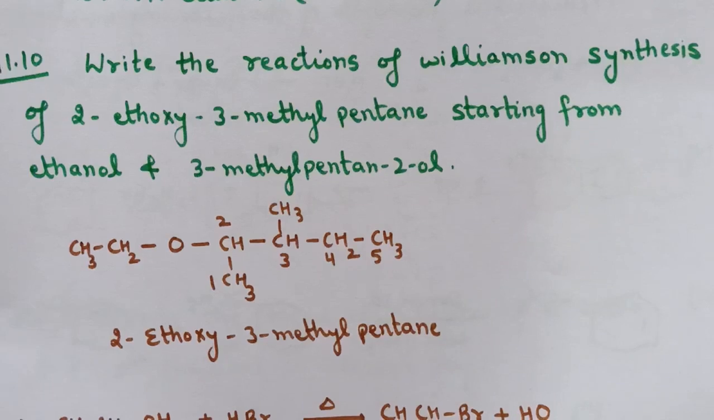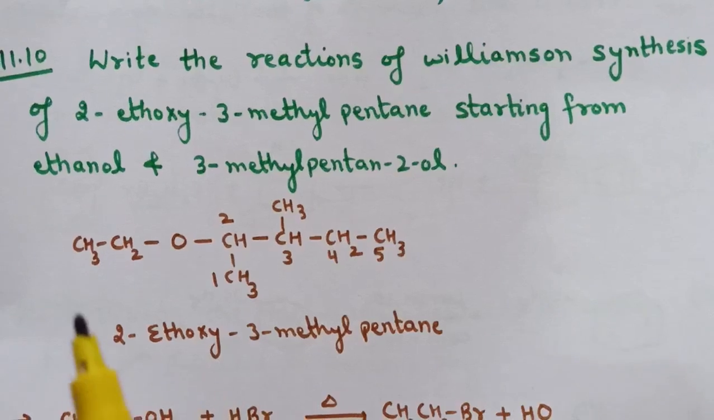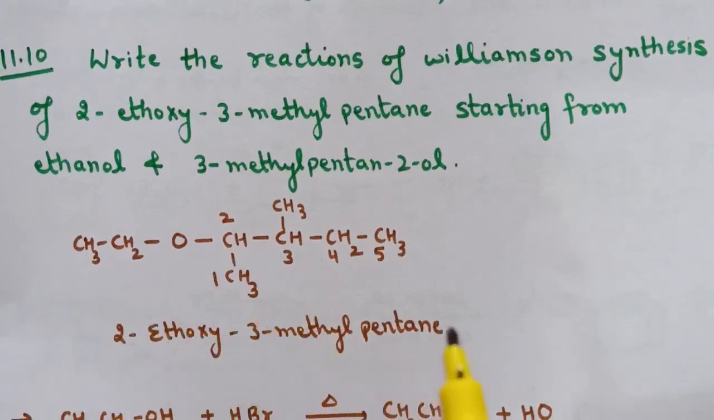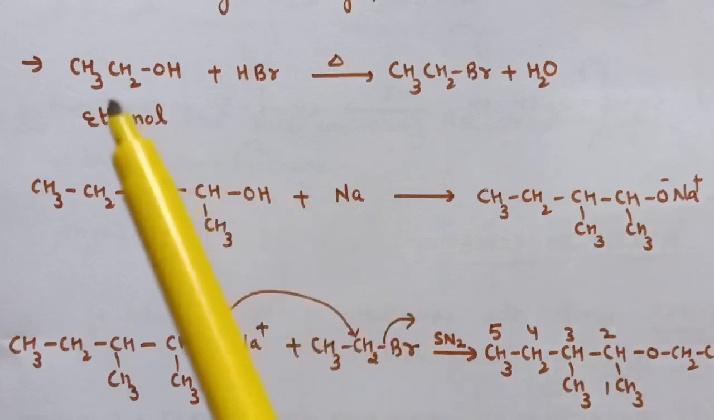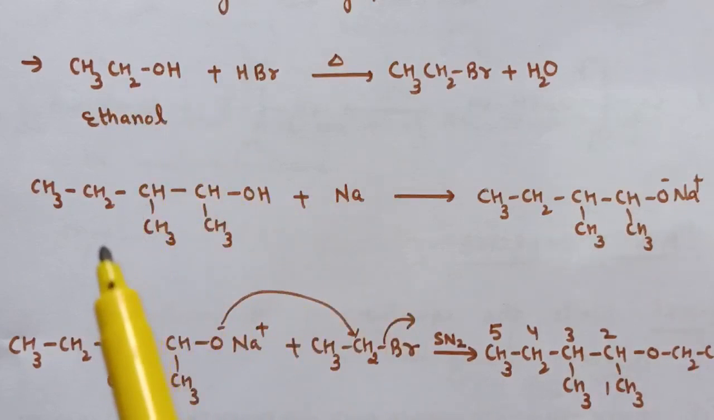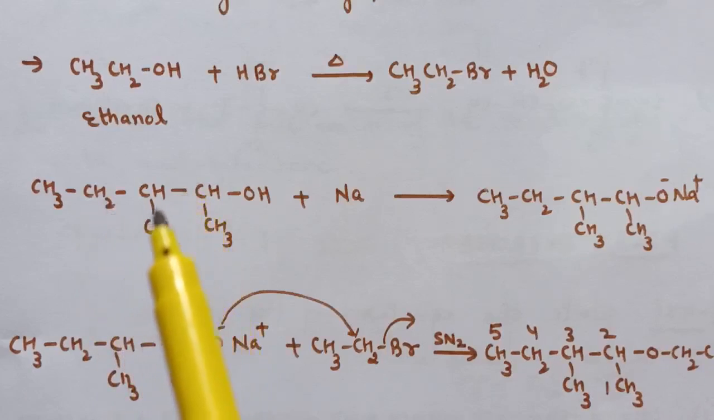Question number 10. Write the reactions of Williamson synthesis of 2-ethoxy-3-methyl-pentane starting from ethanol and 3-methyl-pentane-2-ol. So here is the structure of 2-ethoxy-3-methyl-pentane. Williamson synthesis is an SN2 reaction, therefore the alkyl halide should be primary or least hindered, and therefore the alkyl halide should be derived from the ethanol and the corresponding alkoxide ion is derived from 3-methyl-pentane-2-ol.